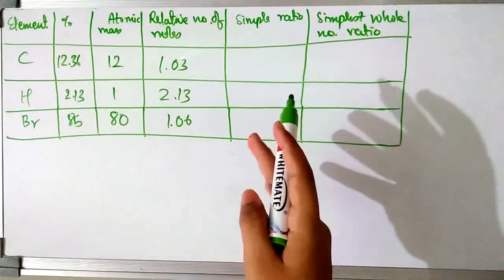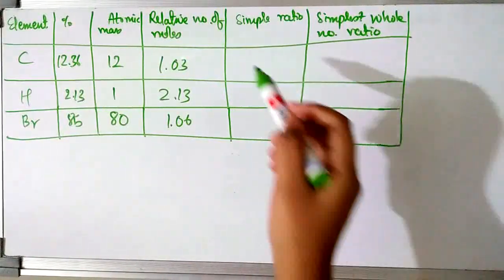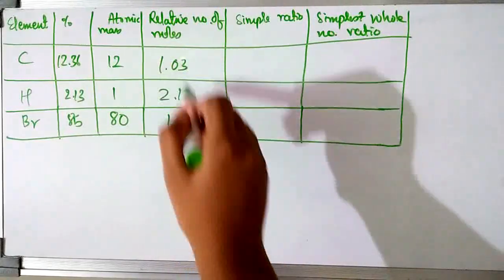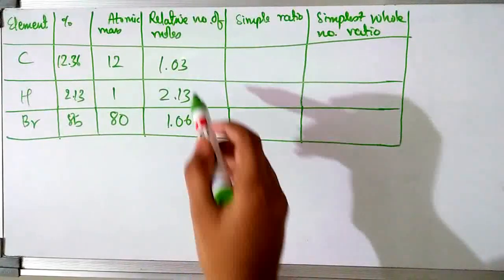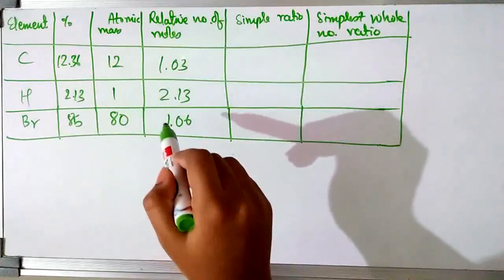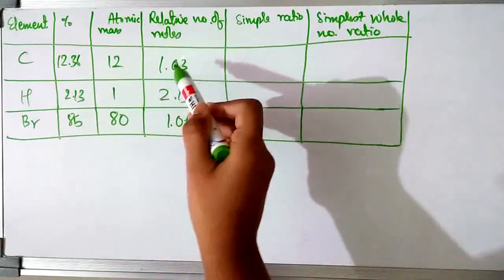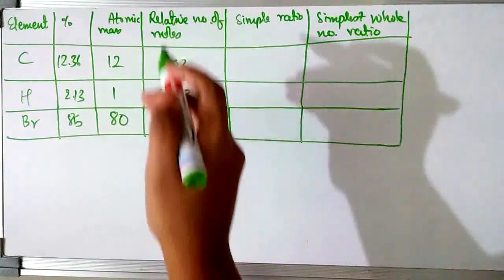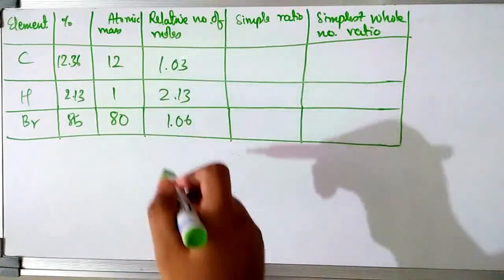Now the next step is to find the simple ratio. For this, check the relative number of moles column. Check which is the smallest number among these three. If you see, 1.03 is the smallest value. So we have to divide all these three values by the smallest value, that is 1.03 in this case.